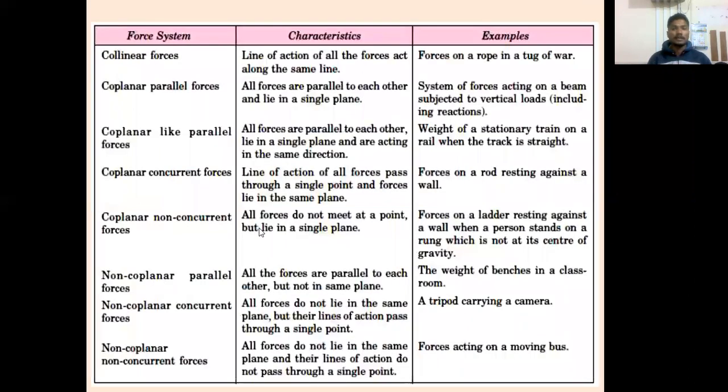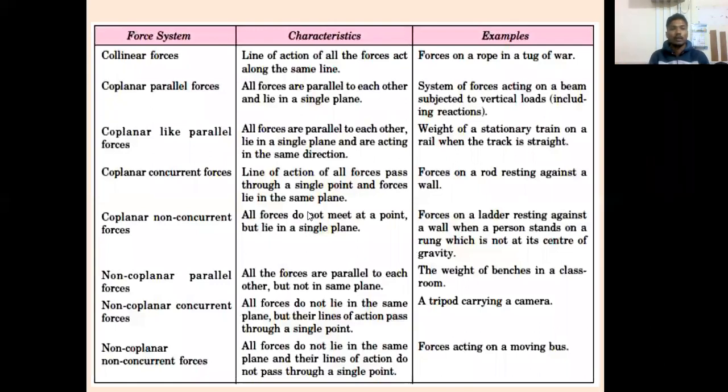This one is also with the example. The force system, type of force, its characteristic and example is shown here. So first one is collinear forces. This is also the most important slide, and this may be the last slide related to force system. First column is indicating force system, second one is characteristic, and fourth one is example of it.